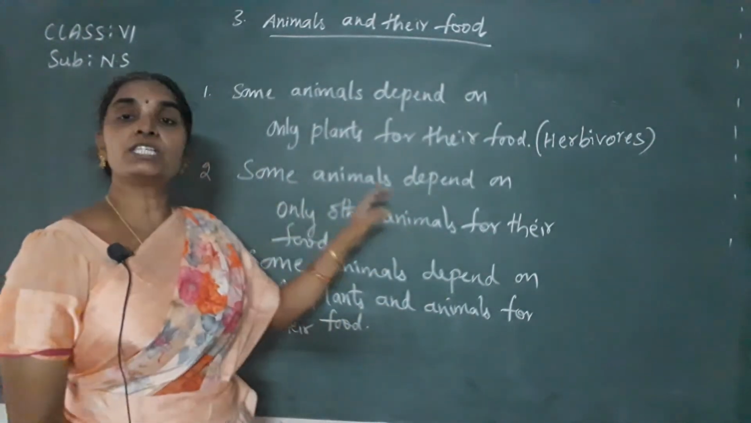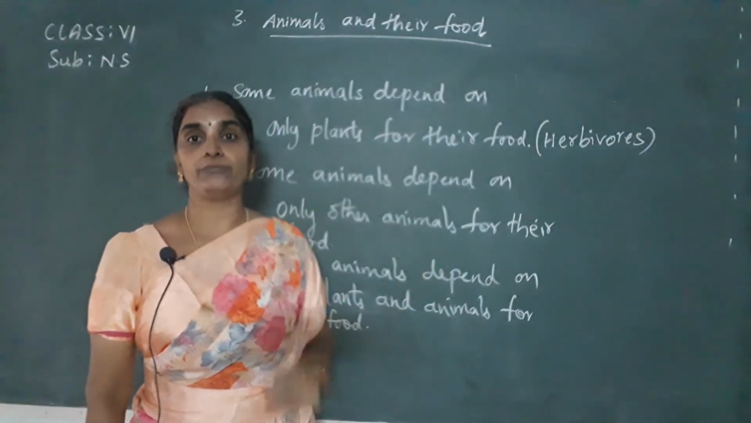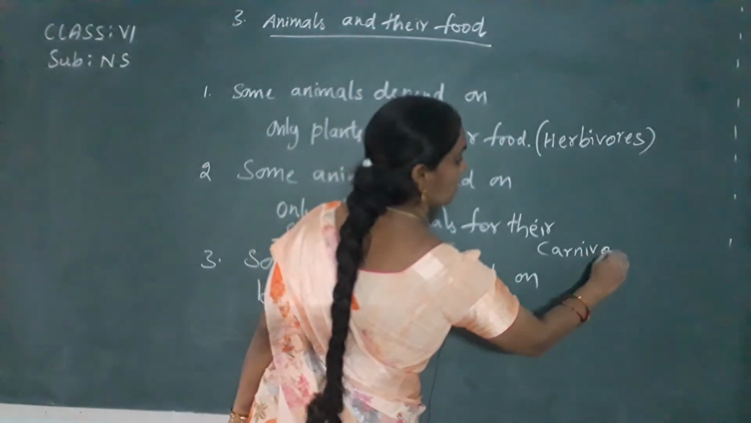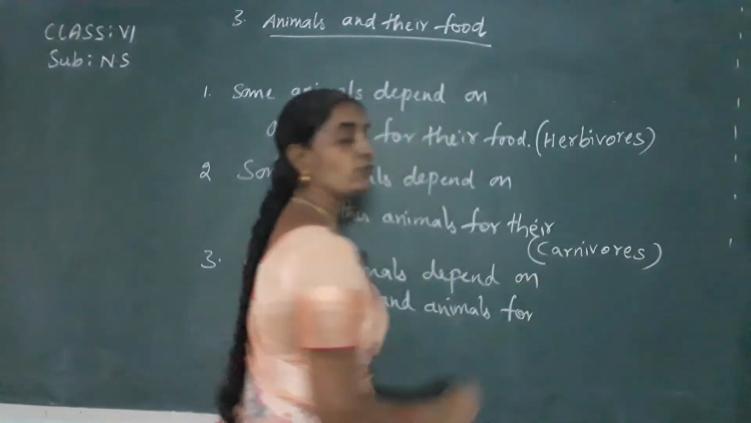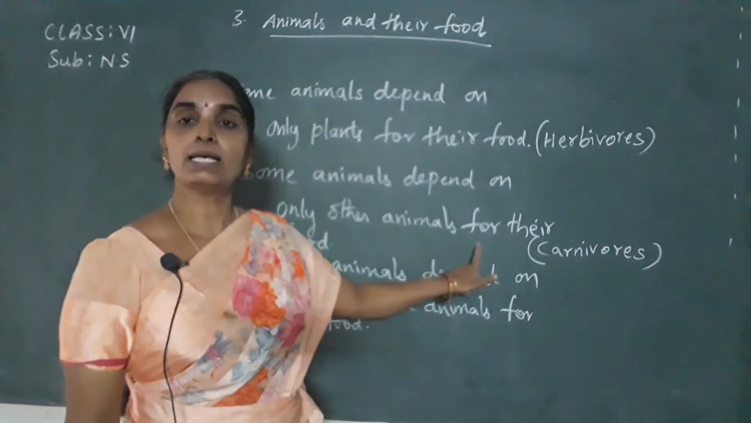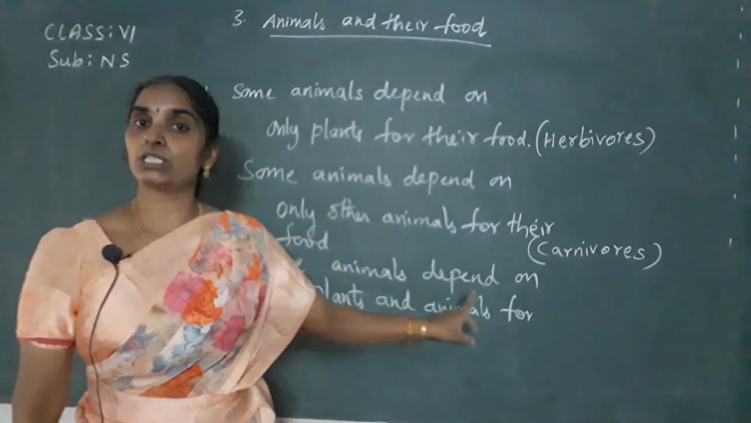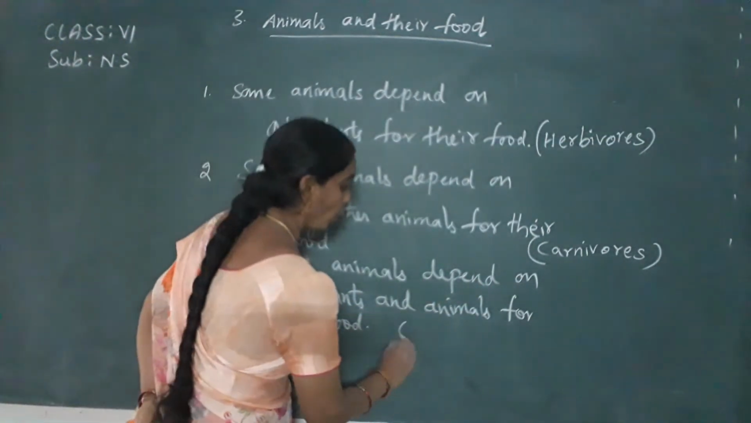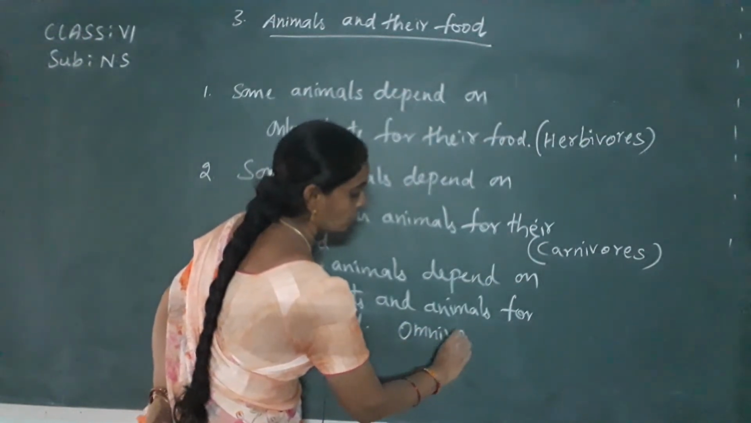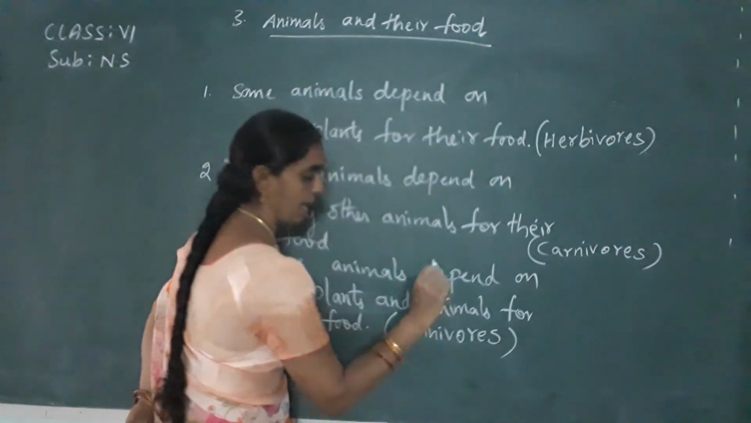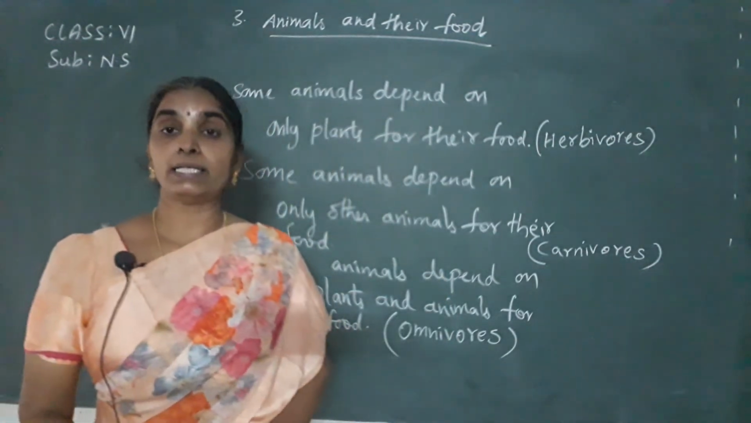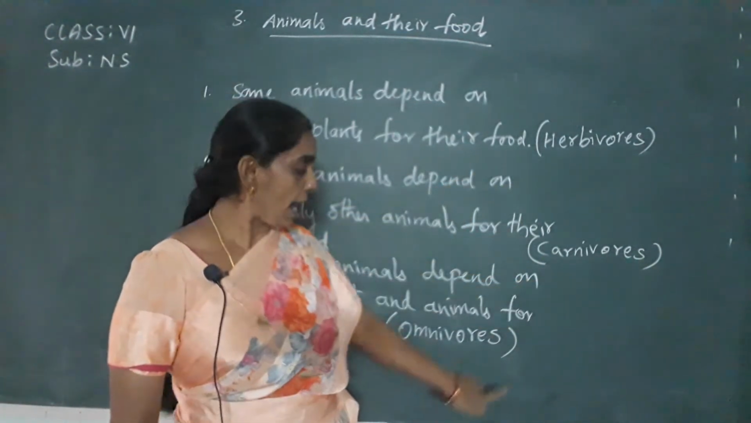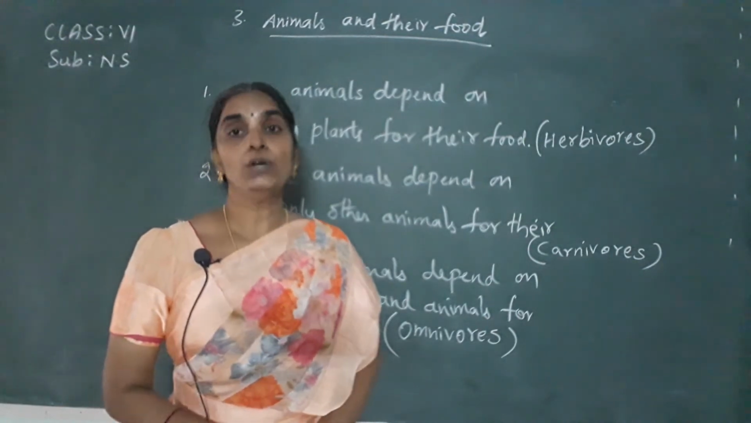The animals which depend on only animals for their food are called carnivores. What are they called? Carnivores or carnivorous animals. Next, the animals which depend on both plants and animals for their food are called omnivores, or they are also called omnivorous animals. So now you understood that the animals are divided into herbivores, carnivores and omnivores based on their food habits.